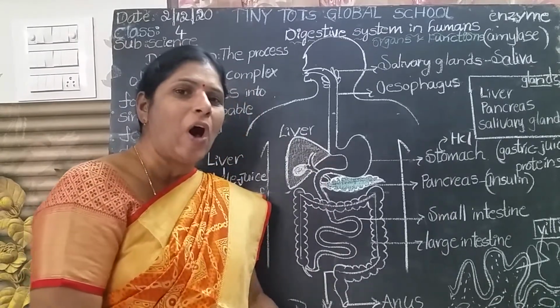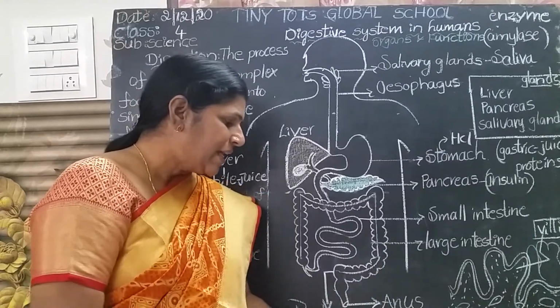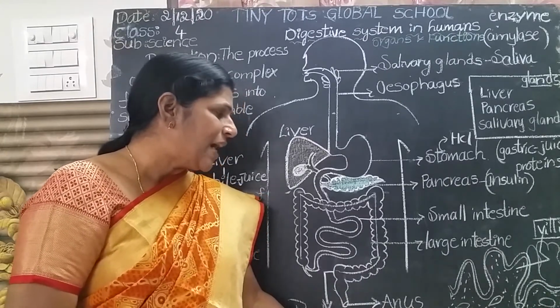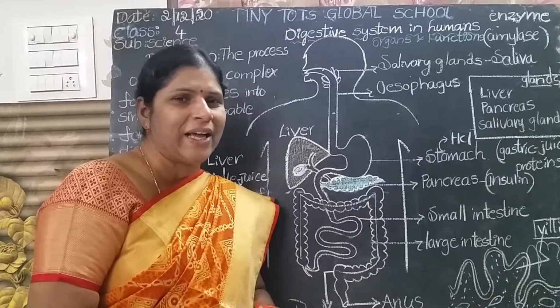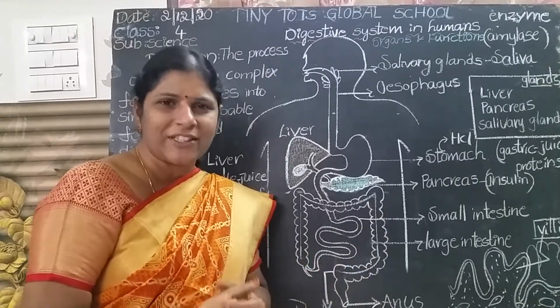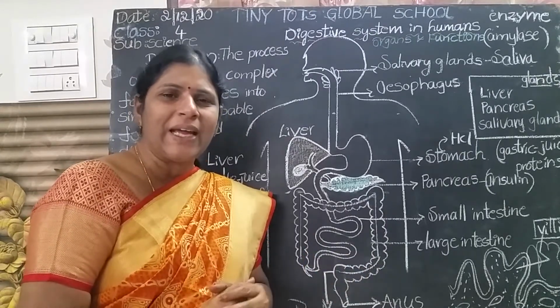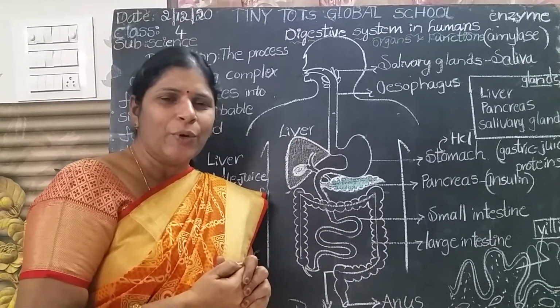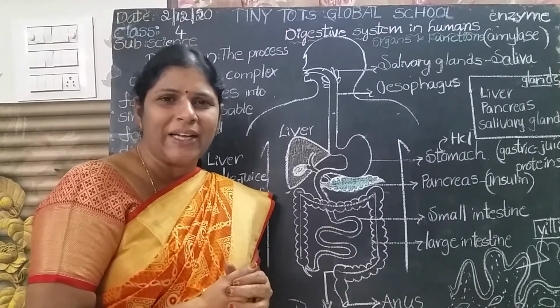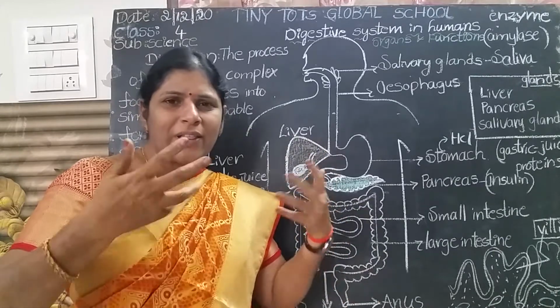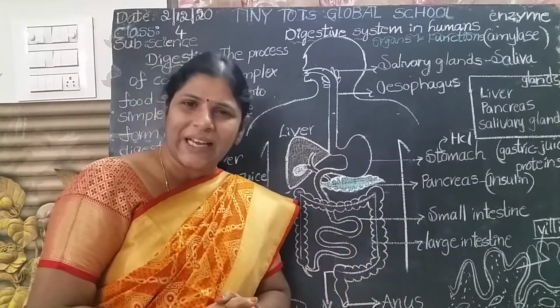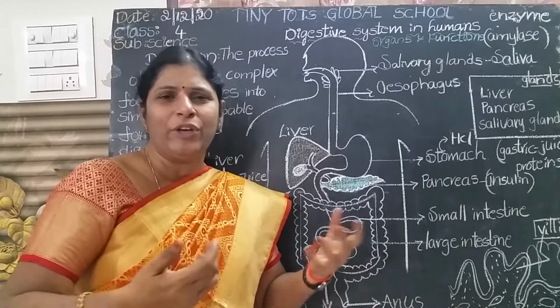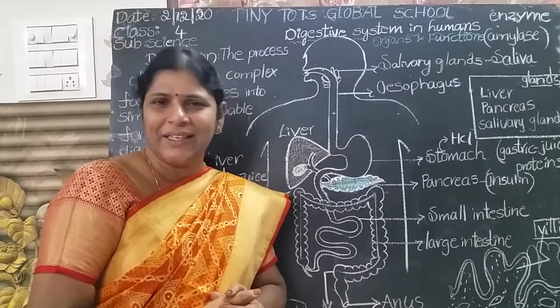Villi absorb all nutrients from the digested food and send them to the blood to reach all parts of the body. The blood transports all the nutrients to each and every cell of the body and we will get energy. Is it clear?